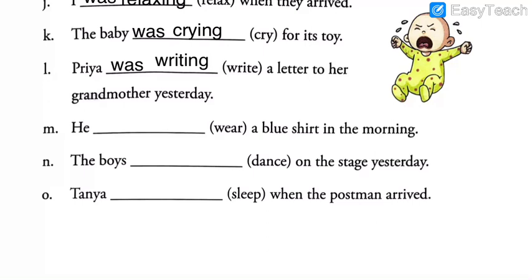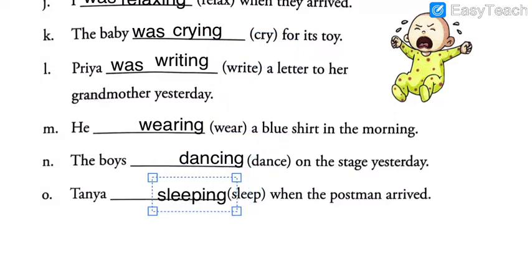Okay, so let's see what the answers are for all these three questions. Question M, first of all, W-E-A-R, wear will become W-E-A-R-I-N-G, wearing. Similarly here, dance will become dancing, but here the word dance ends with the letter E. So we have to remove E, eliminate E and add ing, so it will become D-A-N-C-I-N-G, dancing. Similarly here, sleep will become sleeping just by adding ing.